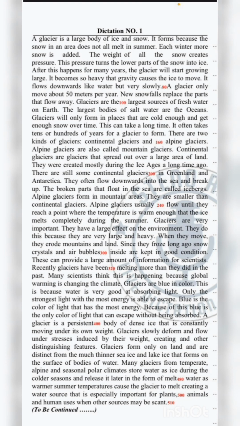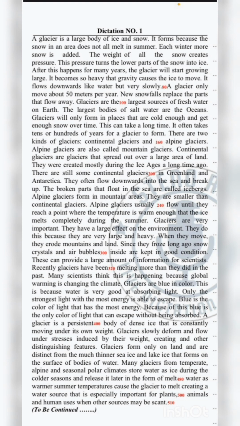Glaciers are blue in color. This is because water is very good at absorbing light. Only the strongest light with the most energy is able to escape. Blue is the color of light that has the most energy. Because of this, blue is the only color of light that can escape without being absorbed.